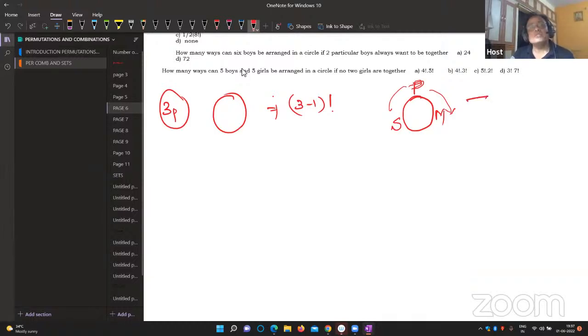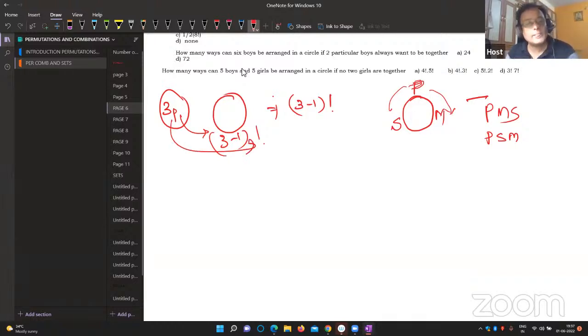So when there is a difference in clockwise and anti-clockwise, you just do the given number minus 1 factorial. Once again, try to understand. Yes, there is a difference. Clockwise means the arrangement comes PMS. Anti-clockwise means it comes PSM. PMS is different from PSM. So when the clockwise and anti-clockwise arrangements make a difference, that time it is total objects minus 1 factorial.